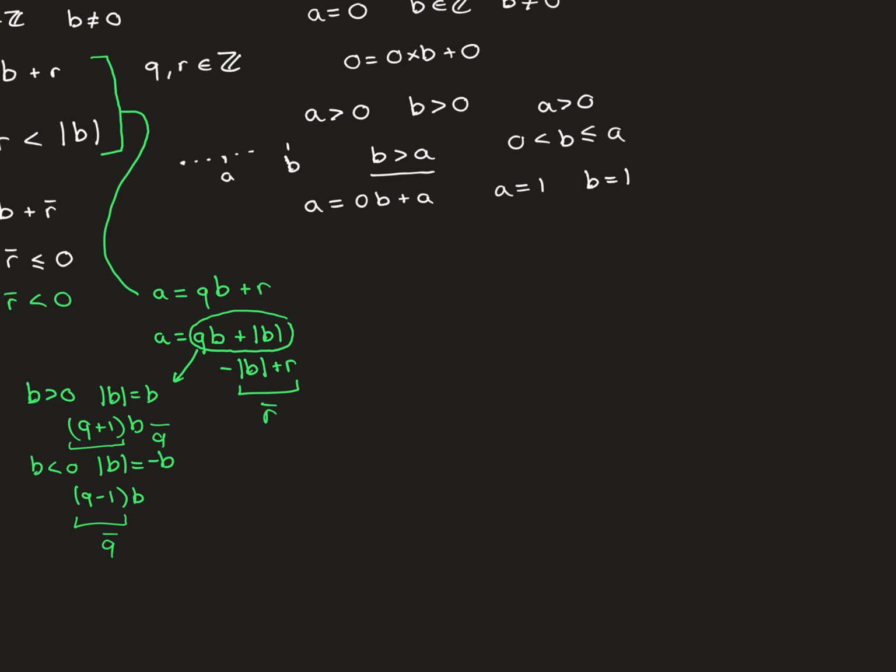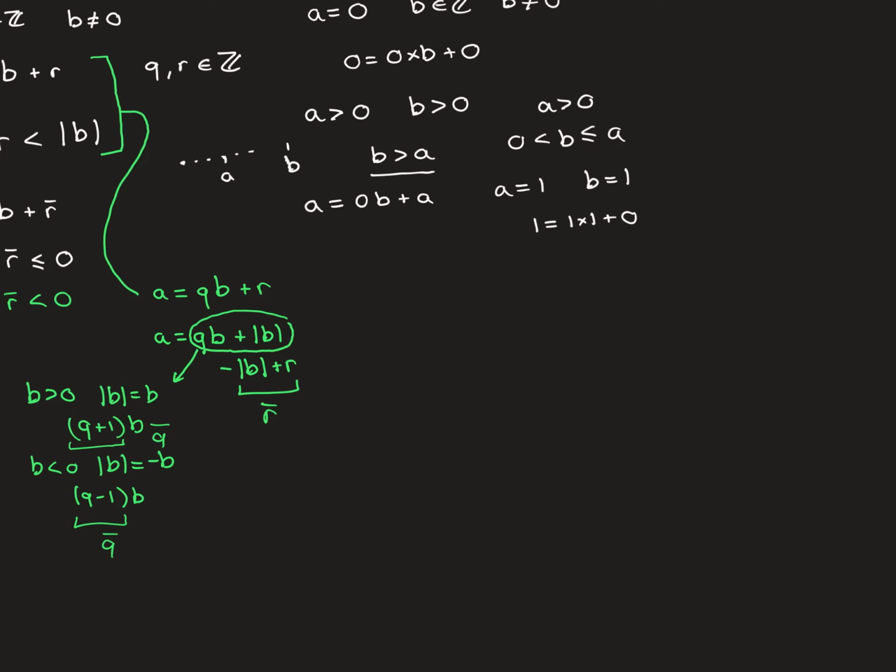And therefore, we just need to check that this obeys that division formula. So we need to find a q and an r. So just make q equal to 1, and then the remainder just needs to equal 0. So that satisfies the inequality because this remainder is smaller than b. It's equal to 0, which is allowed, and it's smaller than size 1. So that's excellent. So it's true for a is equal to 1.